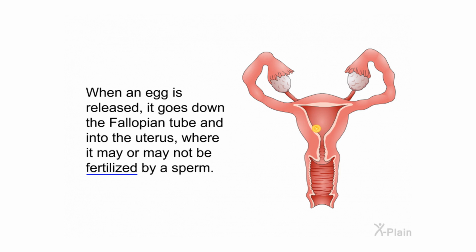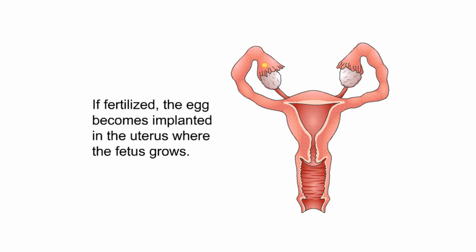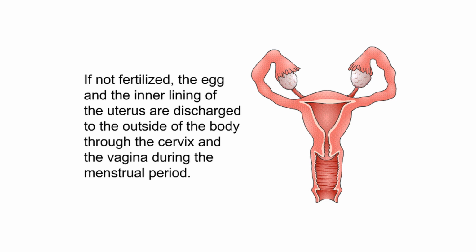When an egg is released, it goes down the fallopian tube and into the uterus, where it may or may not be fertilized by a sperm. If fertilized, the egg becomes implanted in the uterus, where the fetus grows. If not fertilized, the egg and the inner lining of the uterus are discharged to the outside of the body through the cervix and the vagina during the menstrual period.